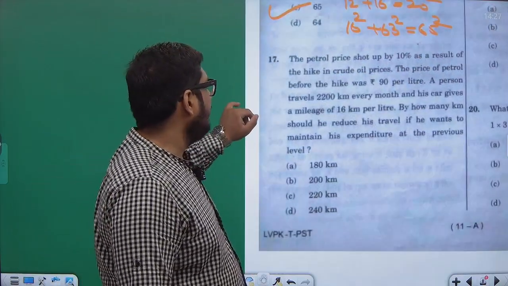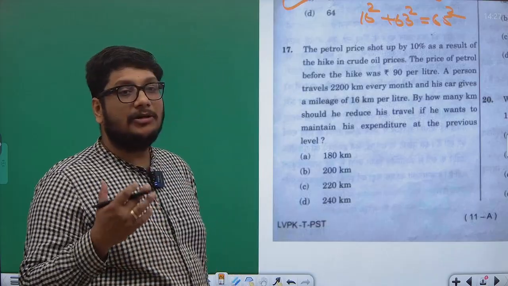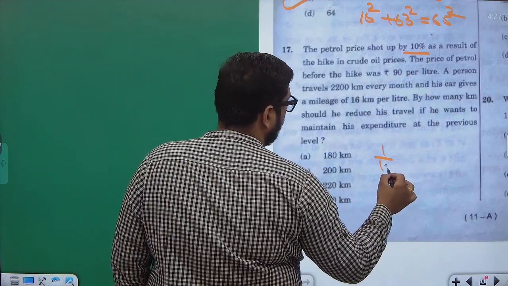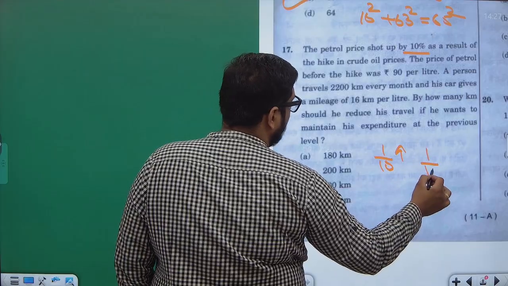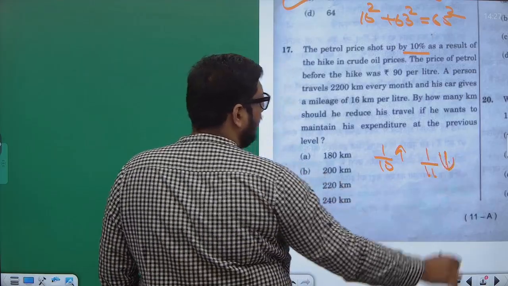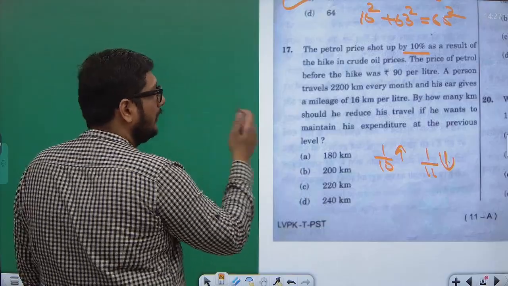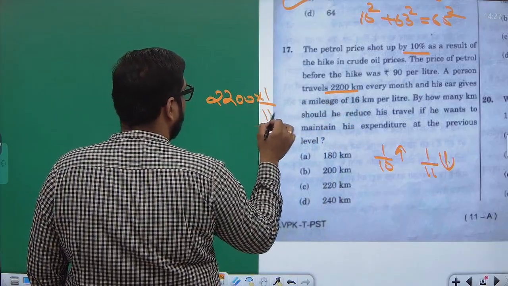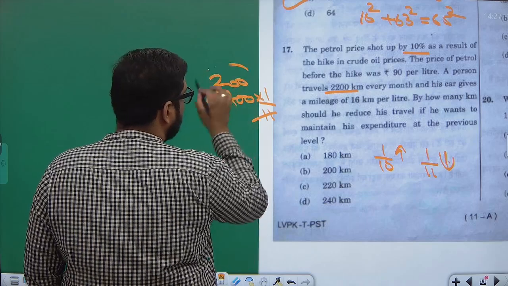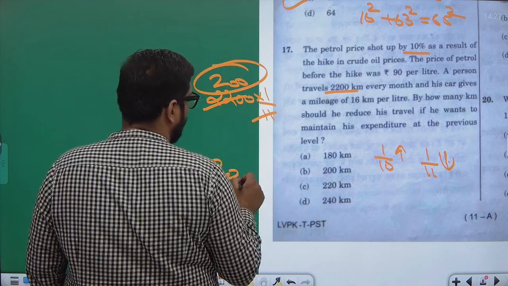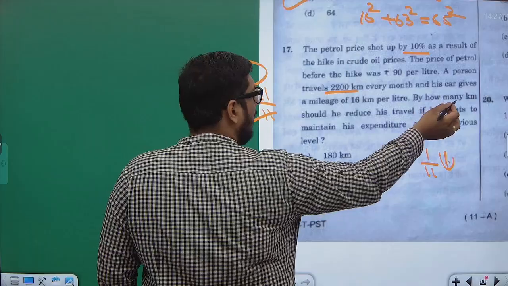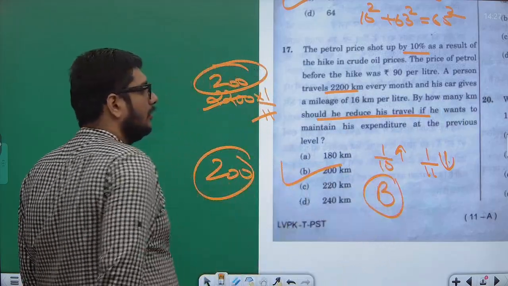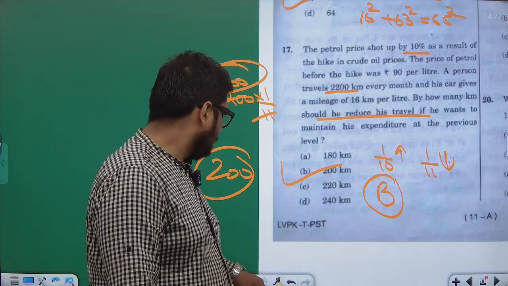For question number 17, talking directly about percentages. Increasing anything by 10%, we have to decrease it by 1 by 11. 2200 kilometers it rides, so 2200 into 1 by 11 is 200. That means it has to reduce by 200. It is asked by how many kilometers should he reduce its travel? Option B, 200 kilometers.